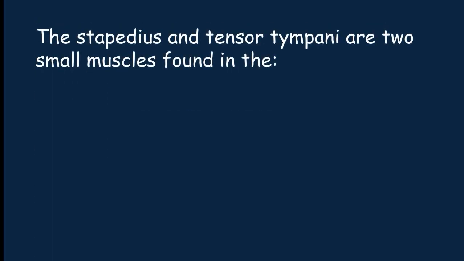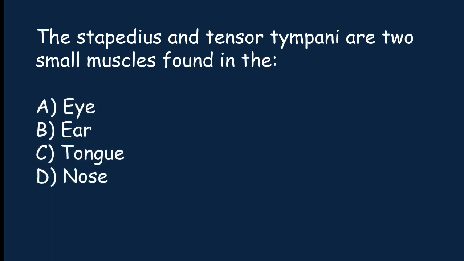The stapes and tensor tympani are two small muscles found in the eye, ear, tongue, nose. The correct answer is option B. The stapes and tensor tympani are two small muscles found in the ear.